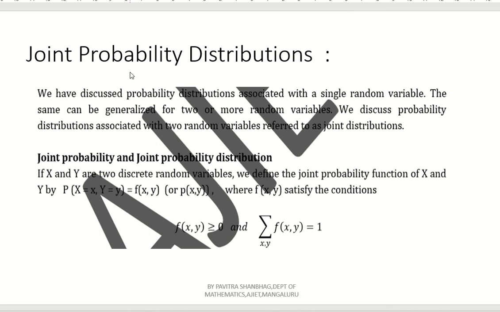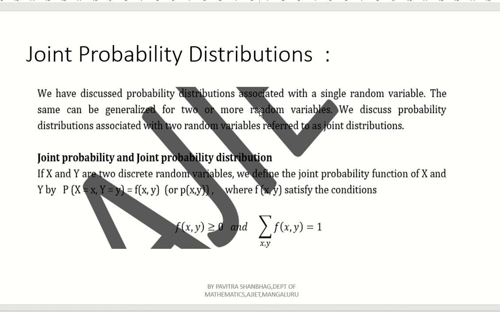Okay. Now, joint probability distributions. Now we have discussed probability distributions associated with a single random variable, right? That is, we have already done the random variable concept. Now the same can be generalized for two or more random variables. Whatever we have discussed earlier was the single random variable concept.